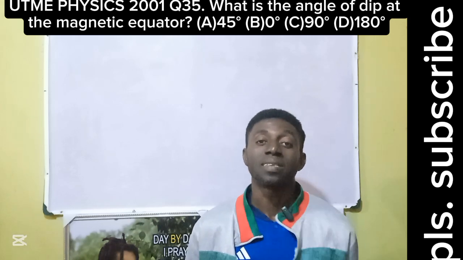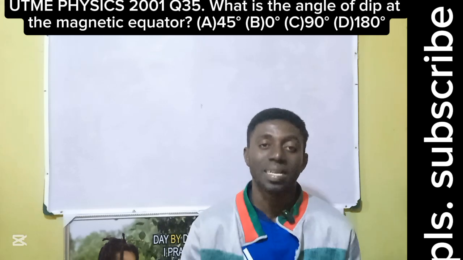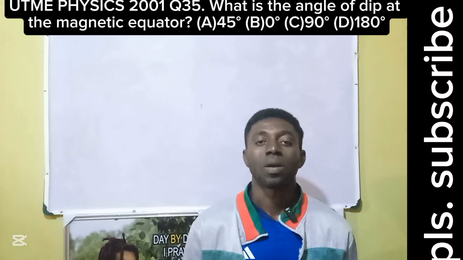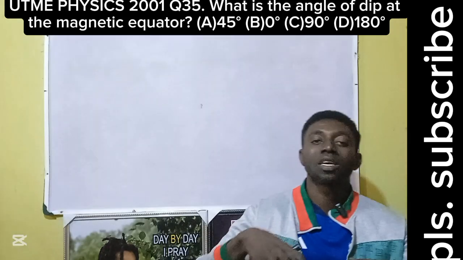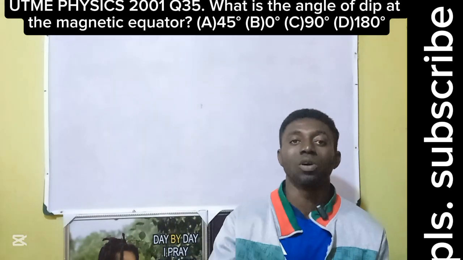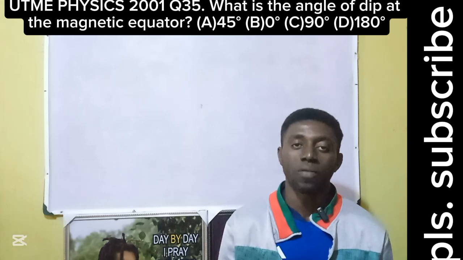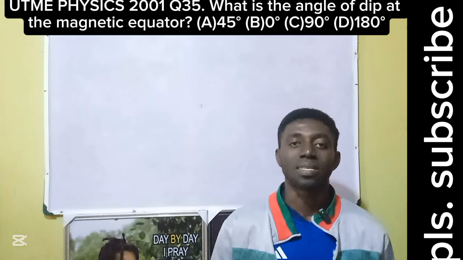Okay, the answer is the Mother Earth herself. The Earth herself is the biggest magnet. Okay, why do we say so? At the core of the Earth, at the center of the Earth, are magnetic materials like iron, nickel, cobalt.